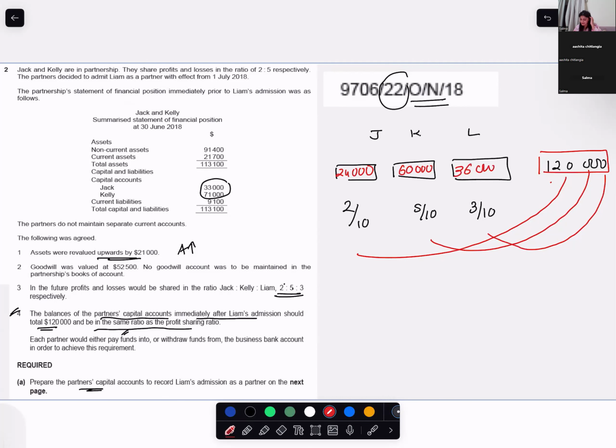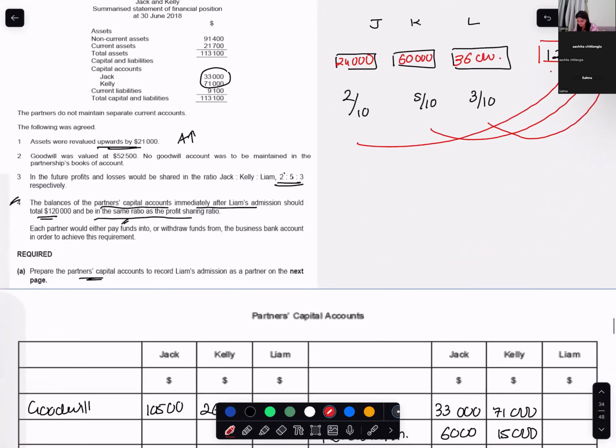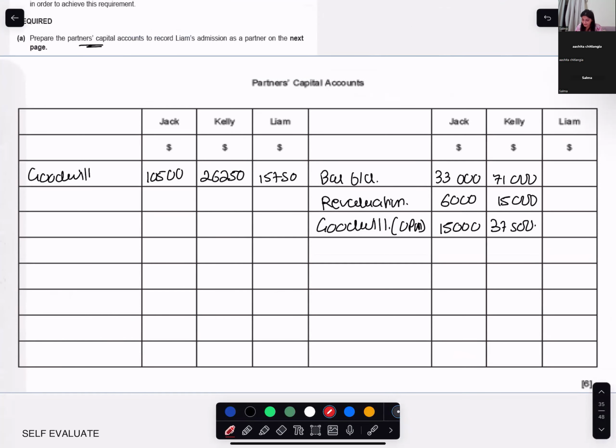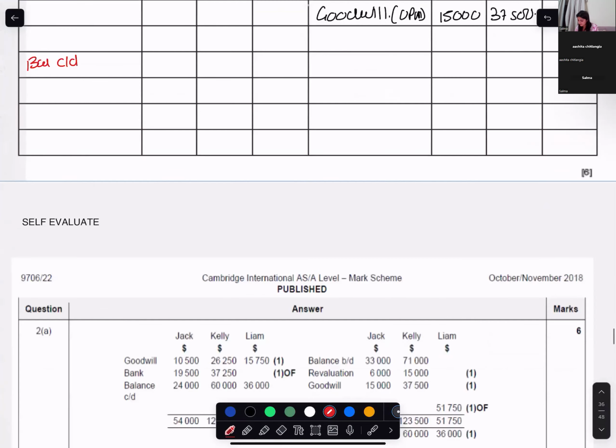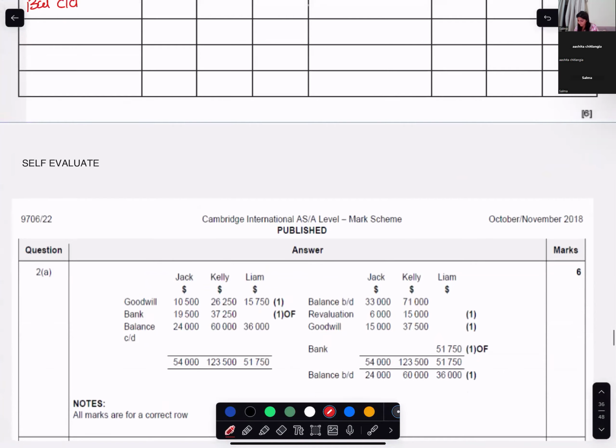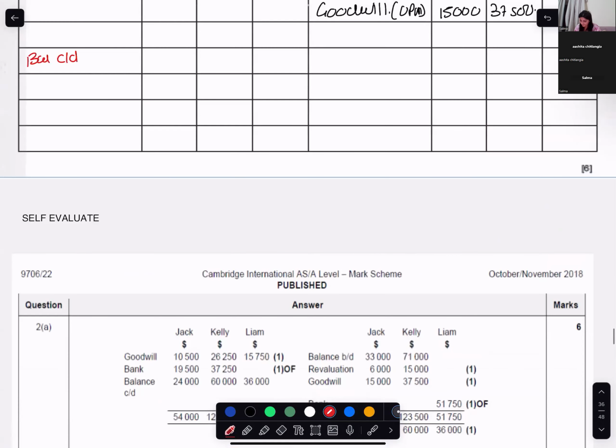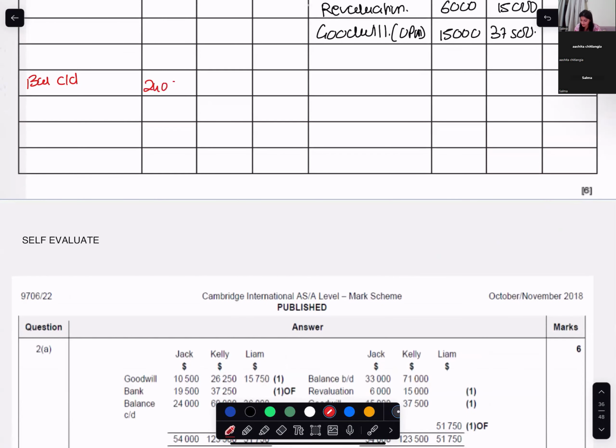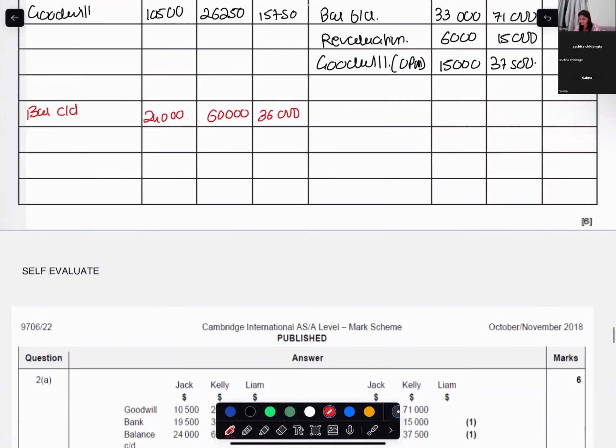So they are telling us the capital account closing balance. I will write balance carried down: 24,000, 60,000, and 36,000. Are you with me?